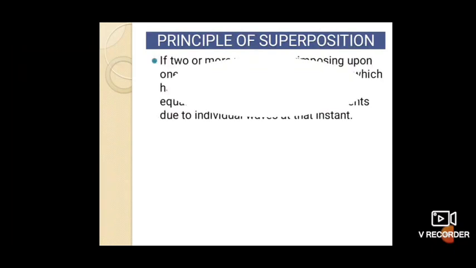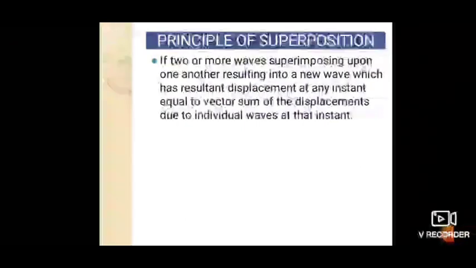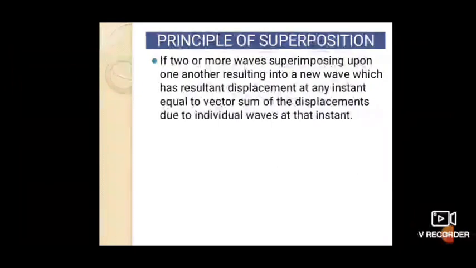If two or more waves are superimposed on one another, the result is a new wave which has a resultant displacement at any instant equal to the vector sum of the displacements due to the individual waves at that instant. So at a particular point in the medium, the resultant displacement produced by a number of waves is the vector sum of the displacement produced by each of the waves.